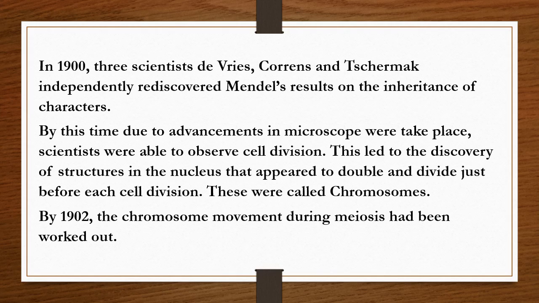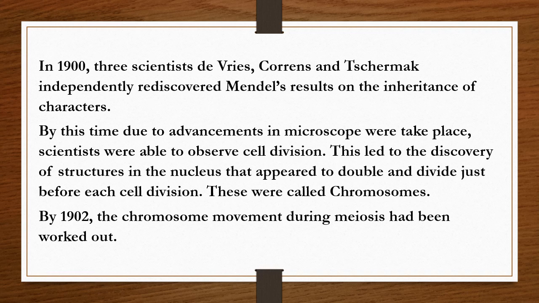So just now we have studied the reasons why Mendel's research was not recognized till 1900. Now in 1900, three scientists, De Vries, Correns and Tschermak, independently rediscovered Mendel's results on the inheritance of characters.